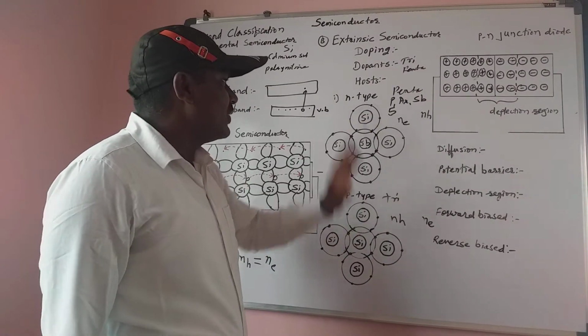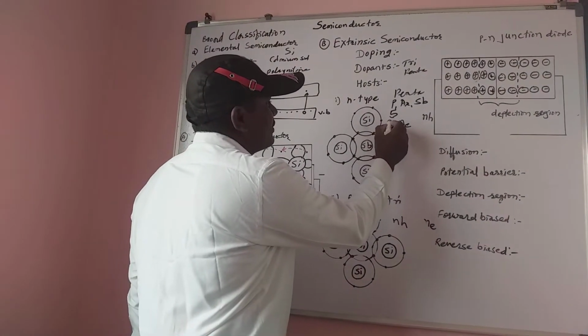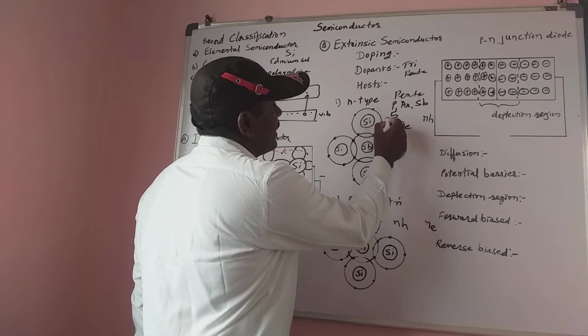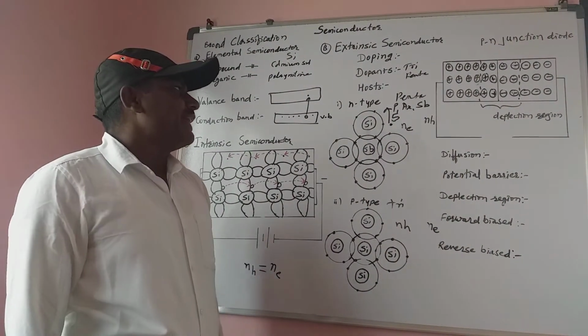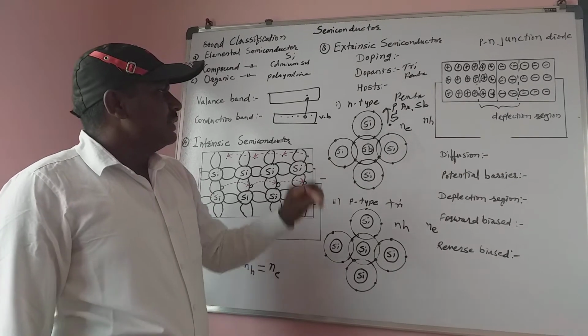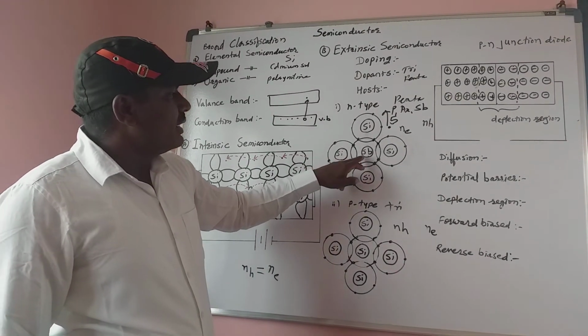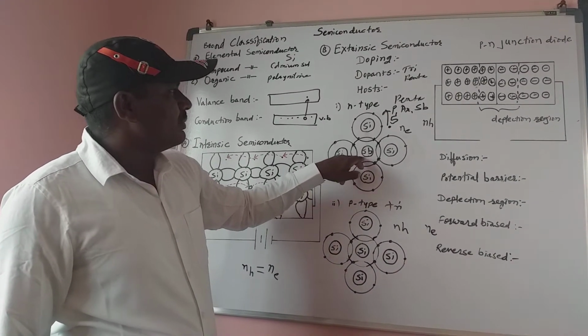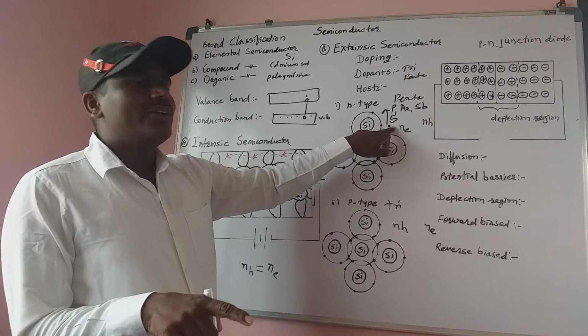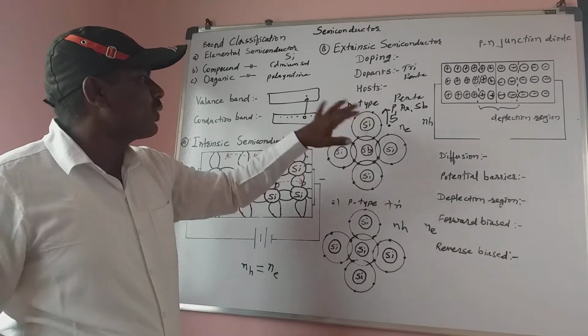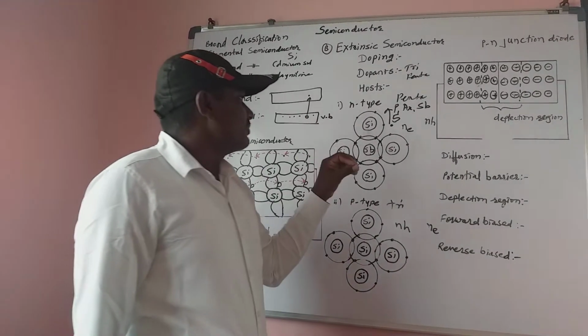But the fifth electron remains, and this free electron is called a donor electron. When we add one antimony atom in the silicon, we get one free electron.